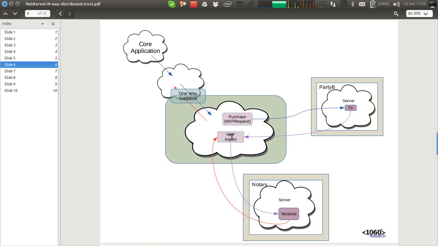So we've configured the NKP relationship this way to be asymmetrical. It's only possible to request down, but the notary can't make any requests back up, just like the one-way trapdoor prevents backwards requests.